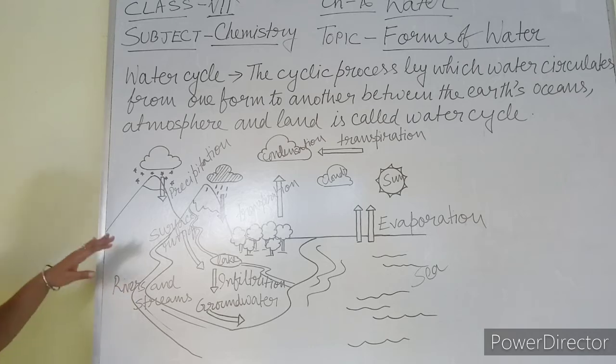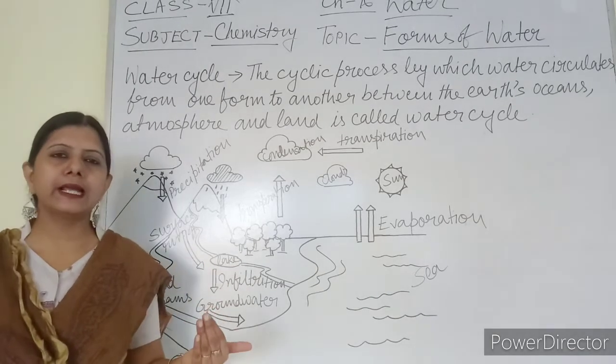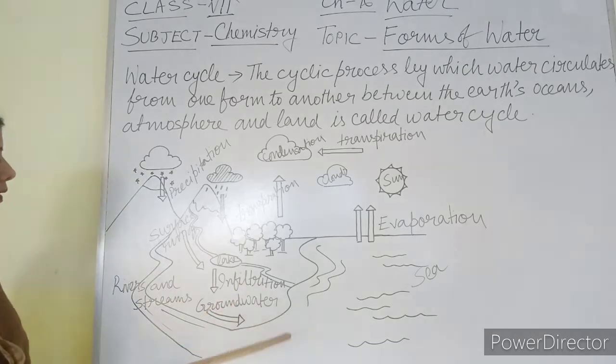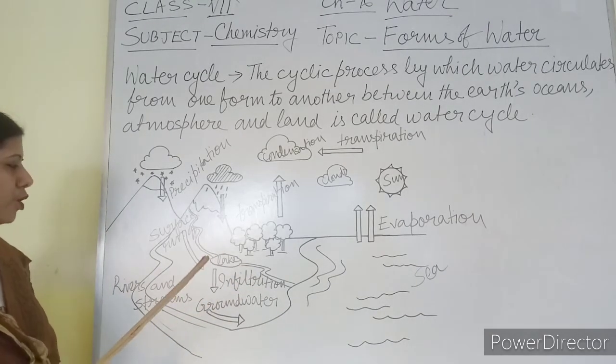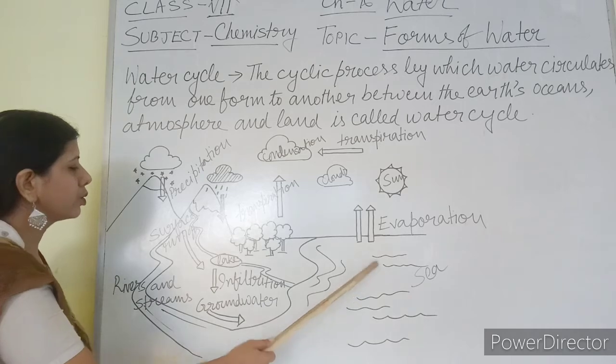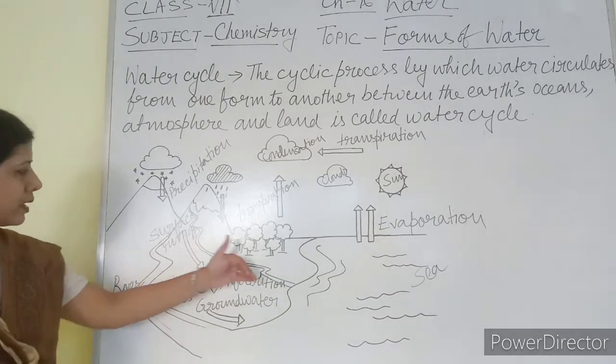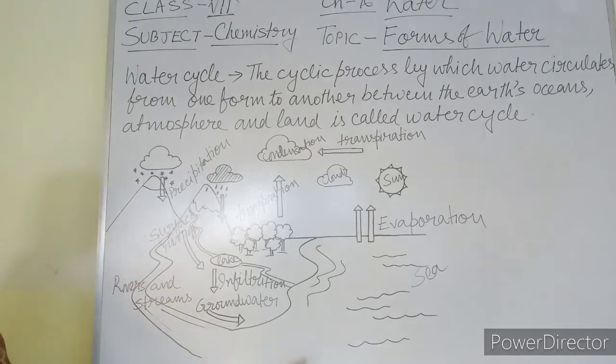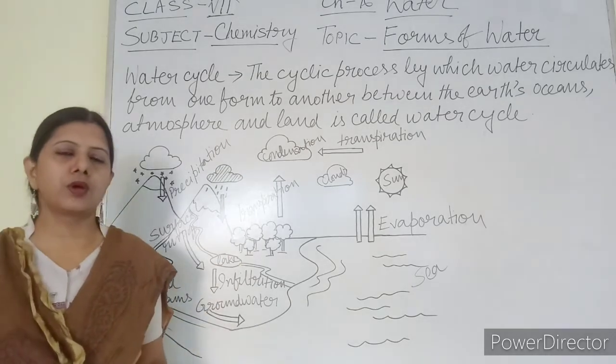Runoff means through drains and canals, it is flowing and mixing with rivers, lakes, etc. That is runoff. That lake again mixes with the sea, so everything is connected.